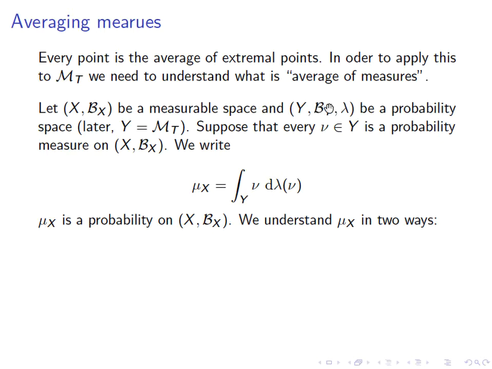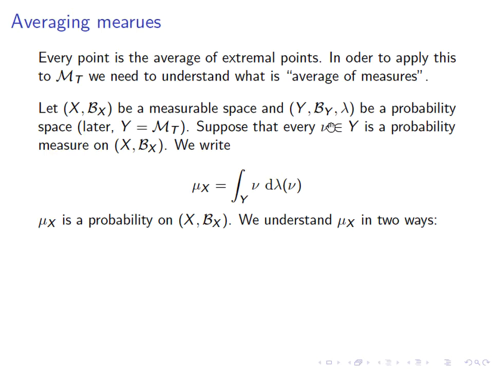So it has its own sigma algebra, let's call it B_Y, and more importantly, it has a probability measure lambda. So we can average over Y by taking the integral over all points of Y, d lambda. And now supposing that we are in the setting that every point of Y is in fact a probability measure on X. So we're in exactly the setting that we want, that we have some parameter space, if you want to call it that, Y, that parameterizes all the probability measures that we want to look at.